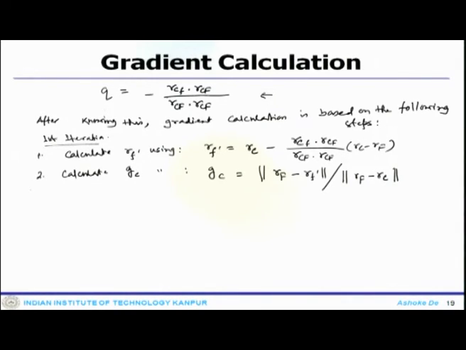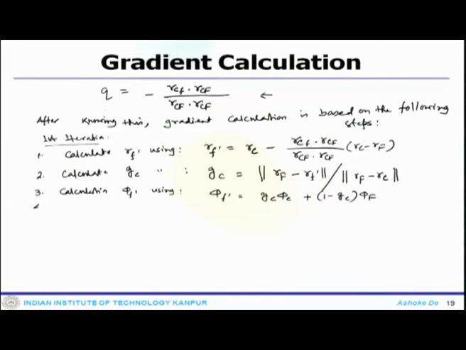Now you get GC, then obviously the next step would be the calculation of phi prime, using the standard equation GC phi c plus 1 minus GC phi f.